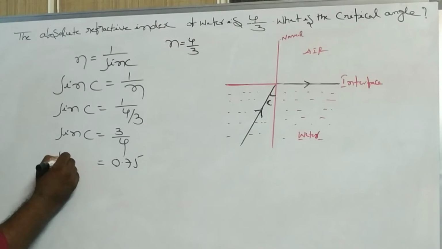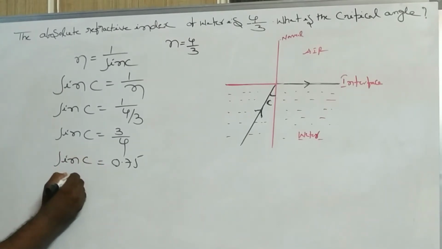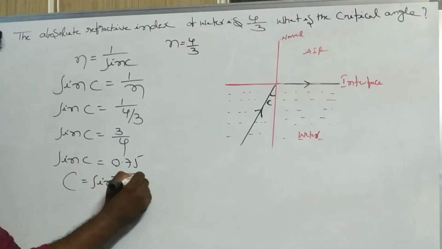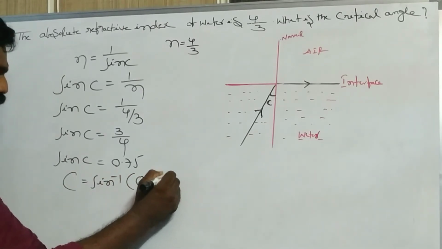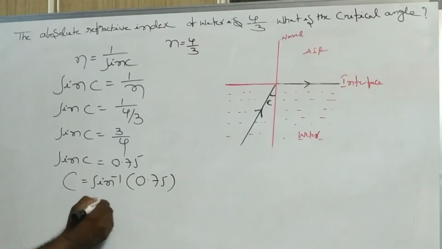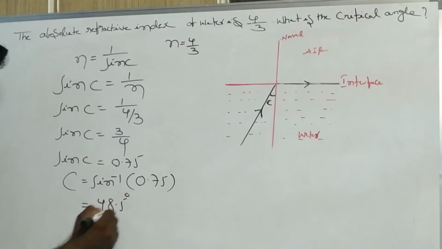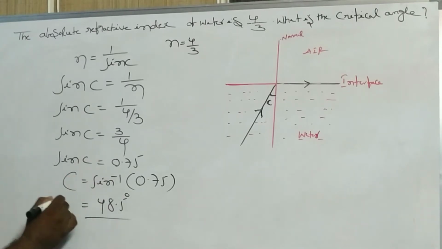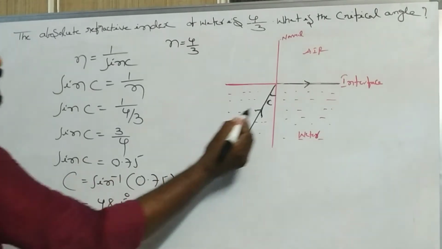Then c equal to sin inverse 0.75. From the trigonometrical table we get this value, that is 48.5 degrees. Now the critical angle of water is 48.5 degrees.